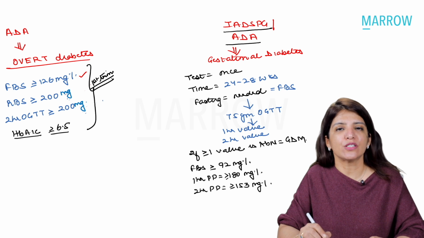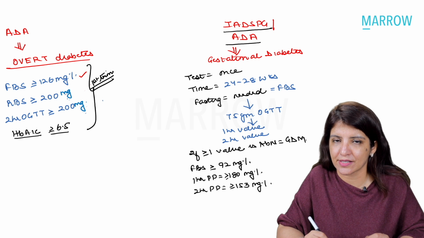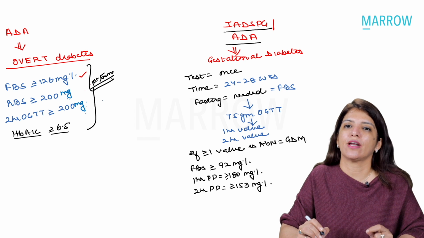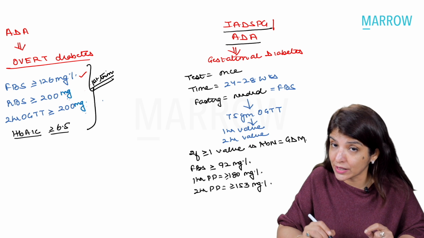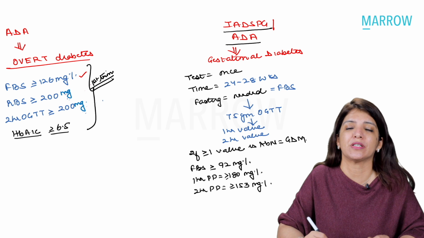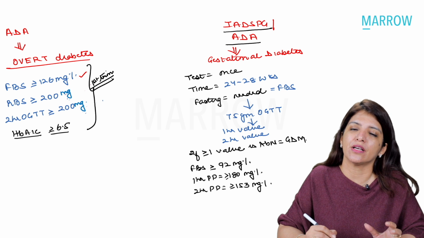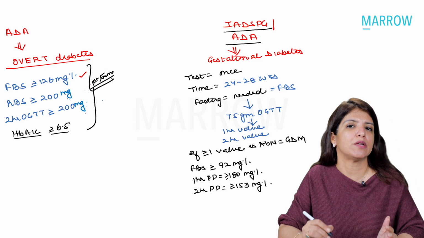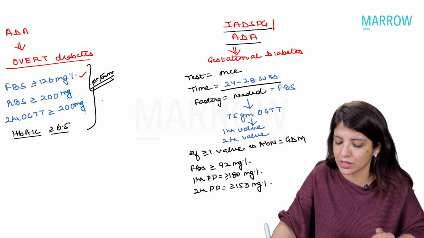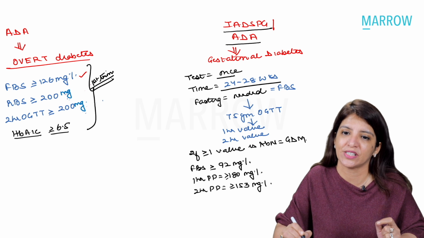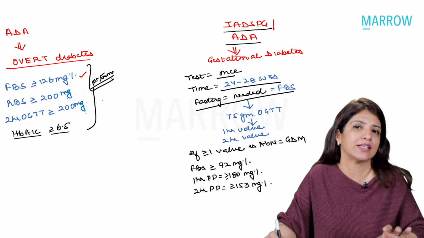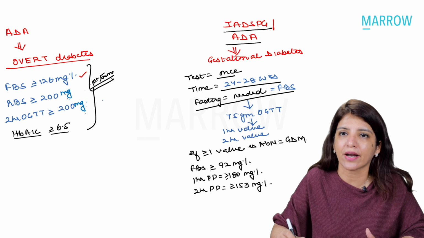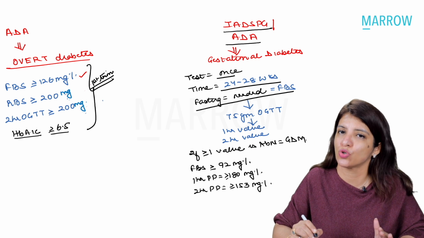Right? Now, as far as gestational diabetes is concerned, IADPSG and American Diabetes Association say that you have to do the test once only for diagnosing gestational diabetes, and because maximum insulin resistance is seen between 24 to 28 weeks, the time for doing this test is 24 to 28 weeks. And yes, according to this criteria, fasting is needed. According to the DIPSI criteria which we follow in India, fasting is not needed.